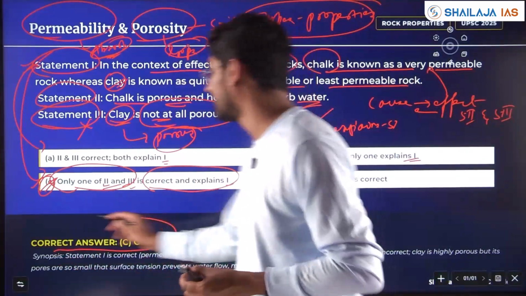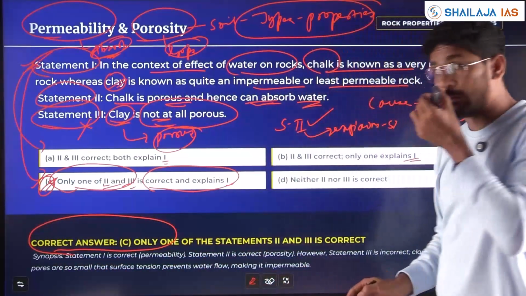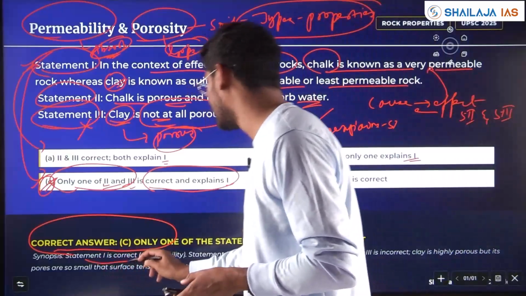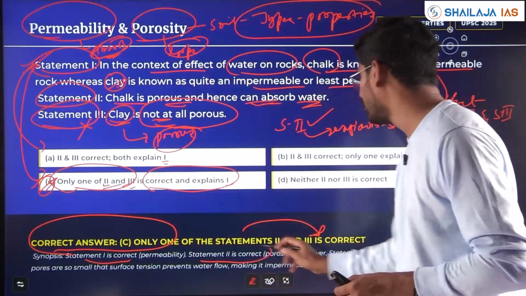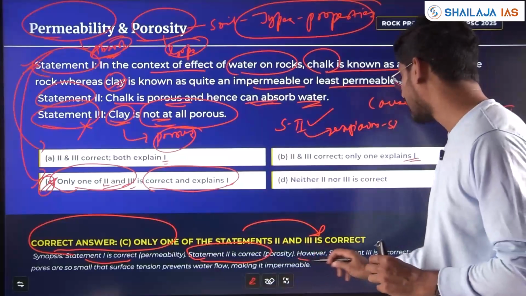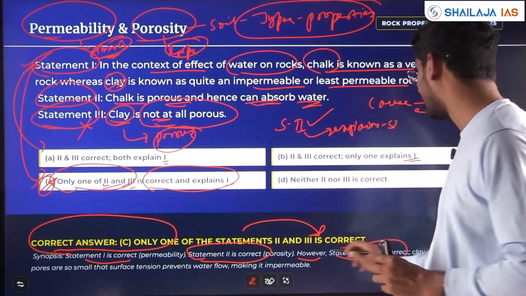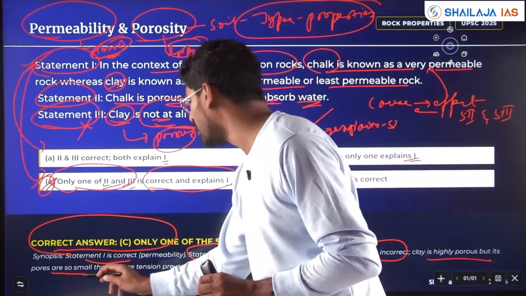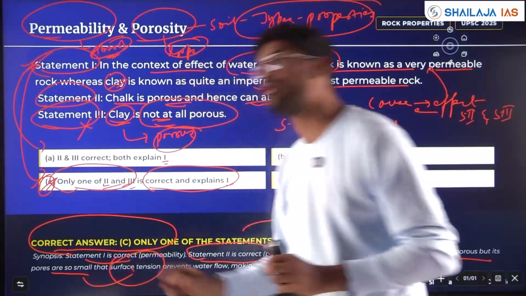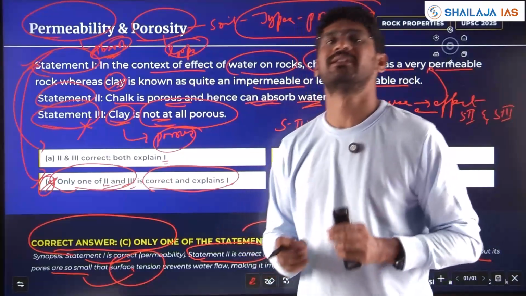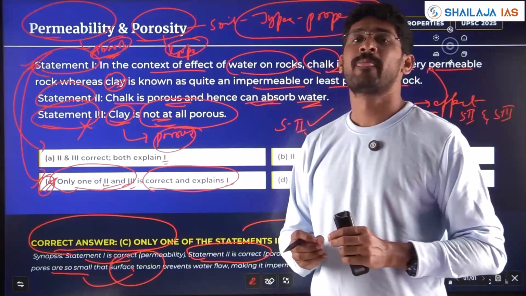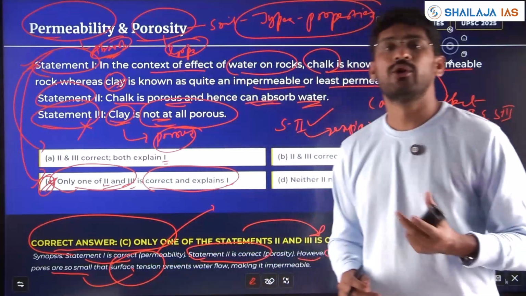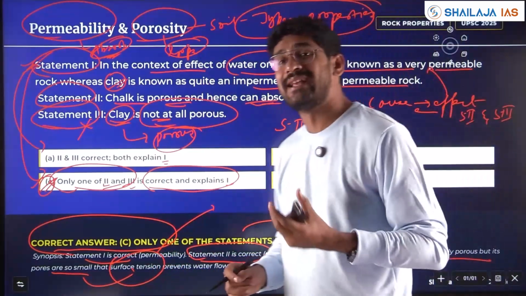So the correct answer is C. One of statements 2 and 3 is correct and it is explaining statement 1. Statement 1 is correct, permeability. Statement 2 is correct, porosity. Yes, chalk is porous. However, statement 3 is incorrect. Clay is highly porous, but its pores are so small that the surface tension matters. You need to know what is velocity, what is viscosity, what is surface tension, what is volume, what is density.